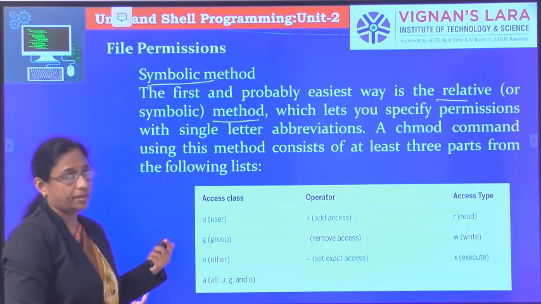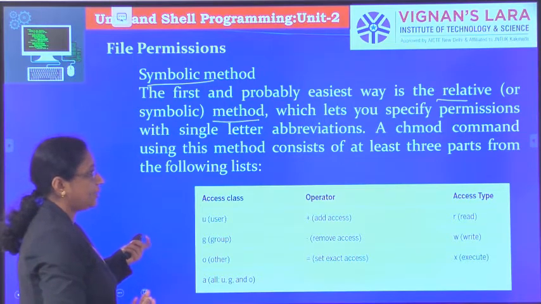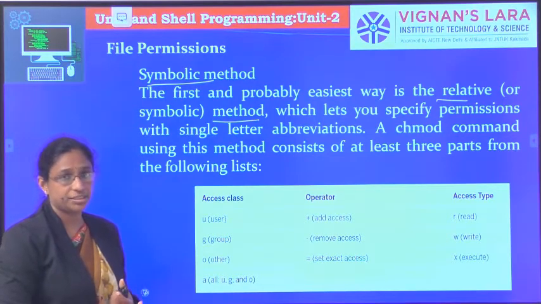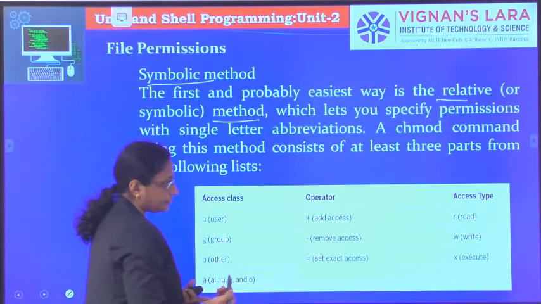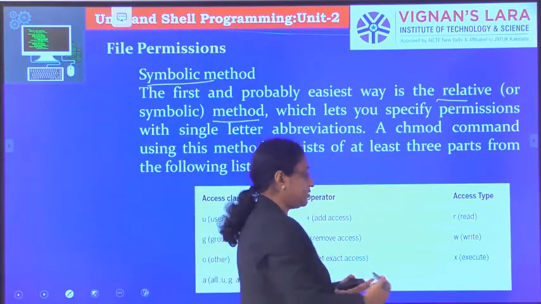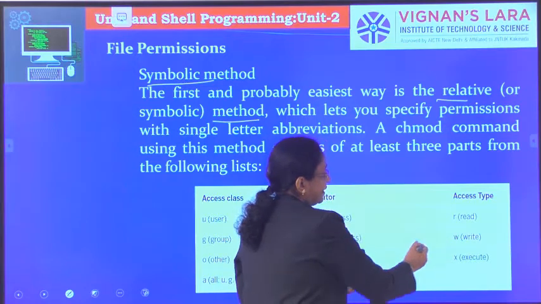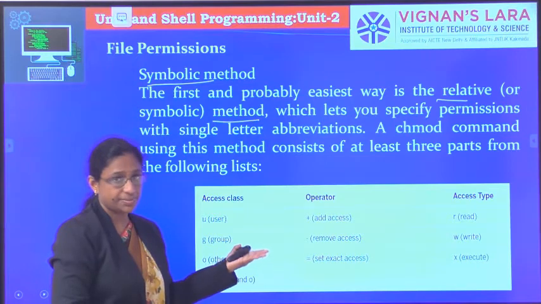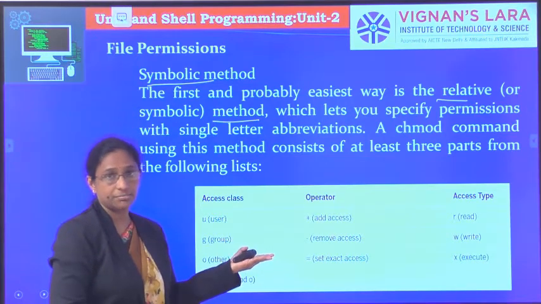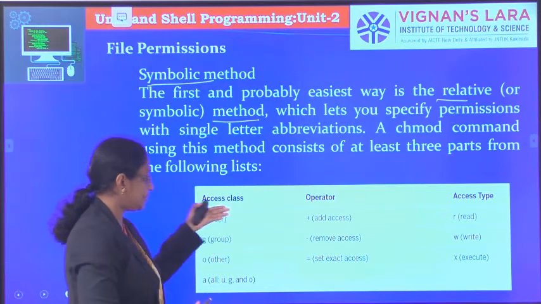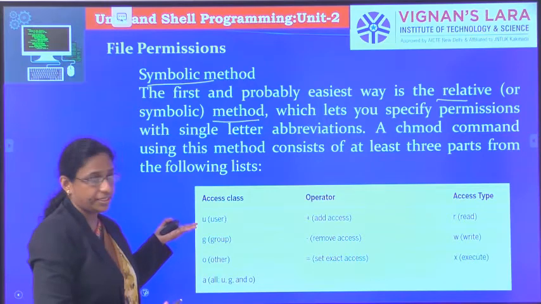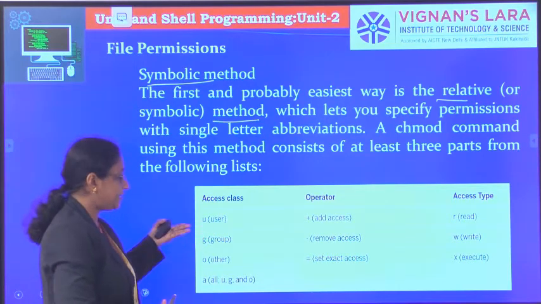In this symbolic method we can specify the permissions by using letters. Read permission is specified by r. Write permission is specified by w. Execute permission is abbreviated with x. Similarly for the class, that means user, group, others: if it is user or owner, we specify it with u.